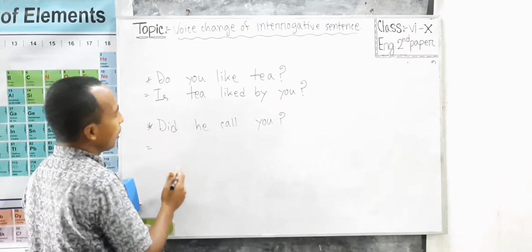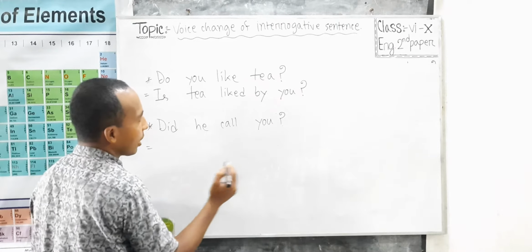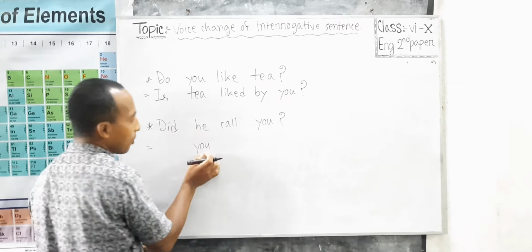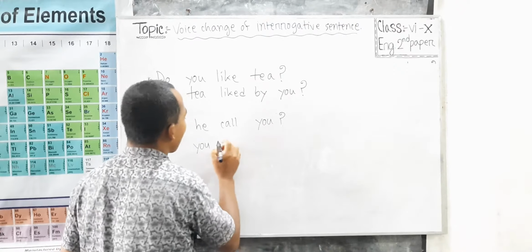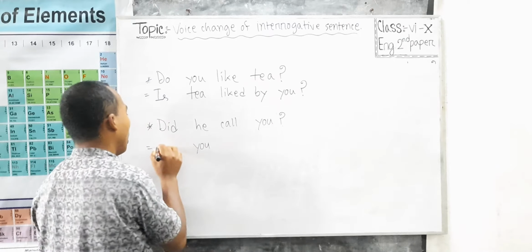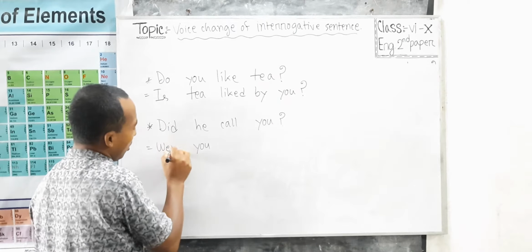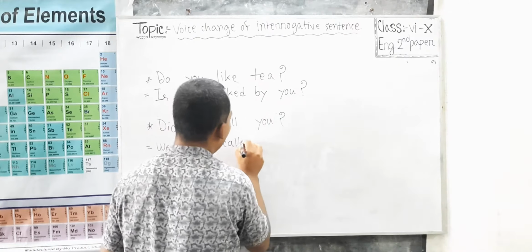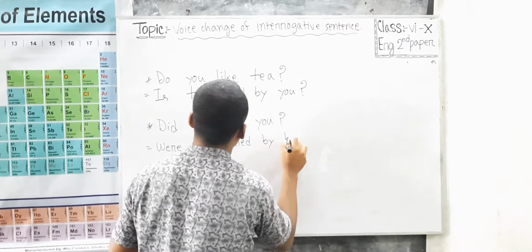My dear learners, just the same system. This is a sentence of past indefinite tense. Here, as it is past indefinite tense, after "you" we could use the auxiliary verb "were." It would be: "Were you called by him?"